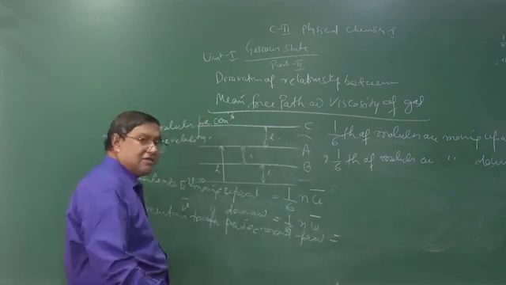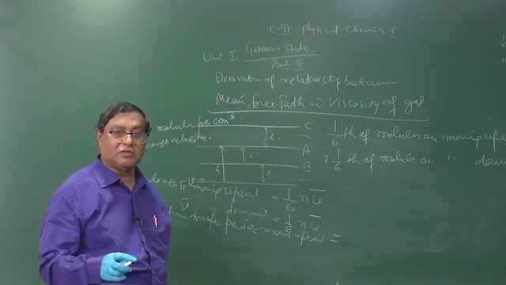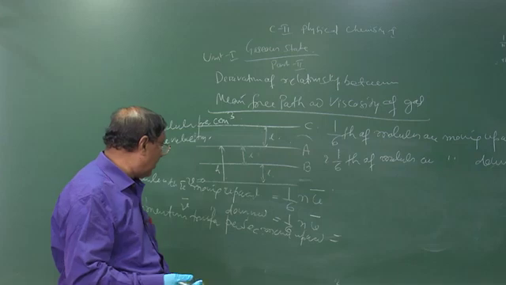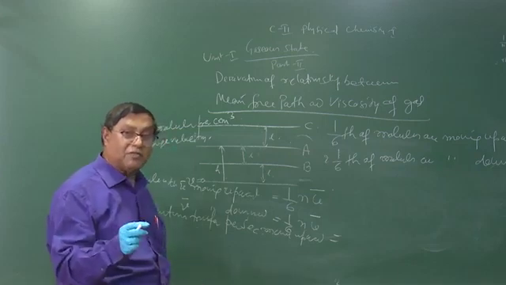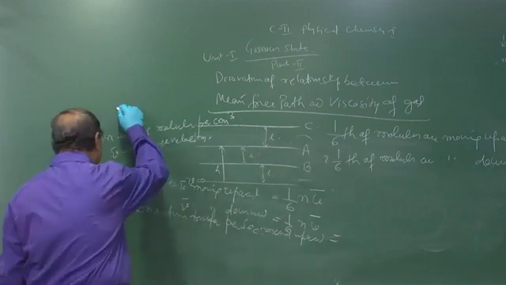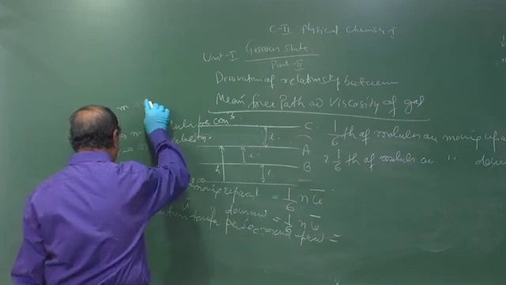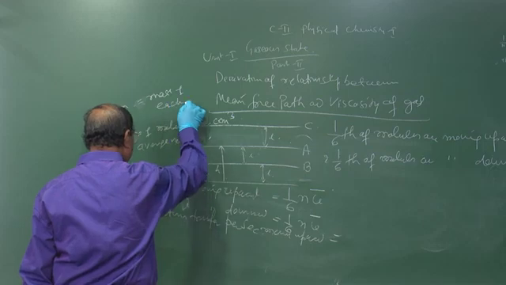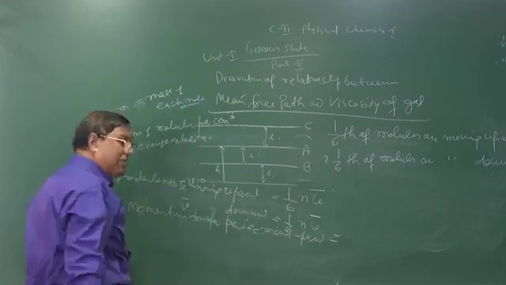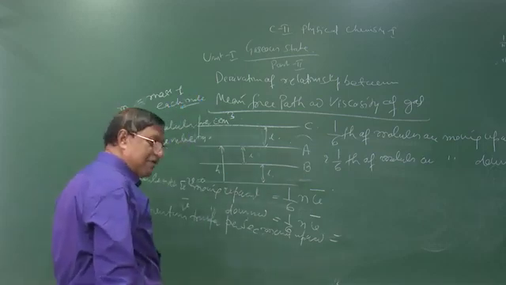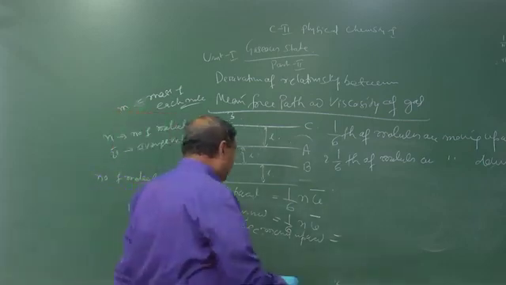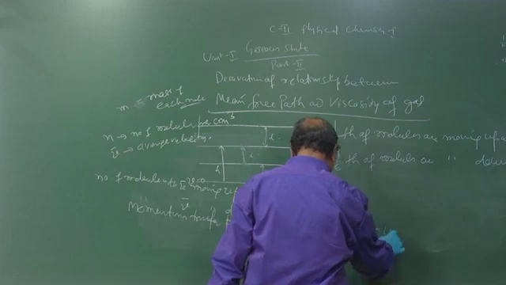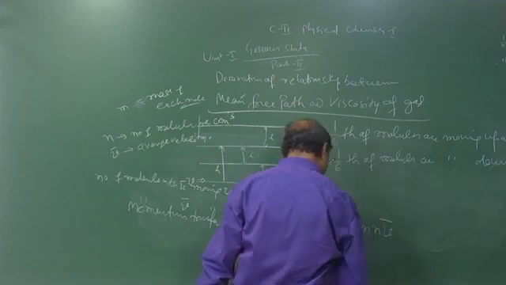The number of molecules, the mass of each molecule, and the velocity of the molecules. If m is the mass of each molecule, so the number of molecules is how much? 1/6. So the momentum transfer is equal to total mass into velocity, that is 1/6 m n v bar.